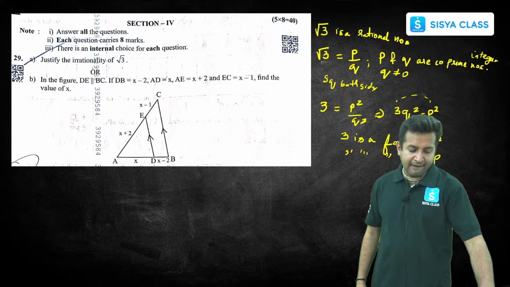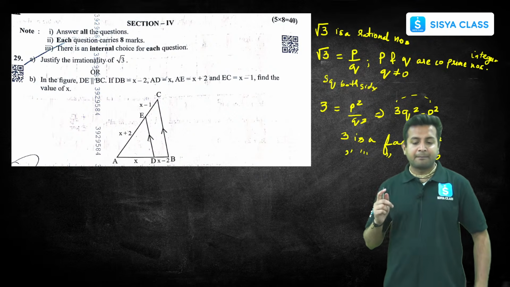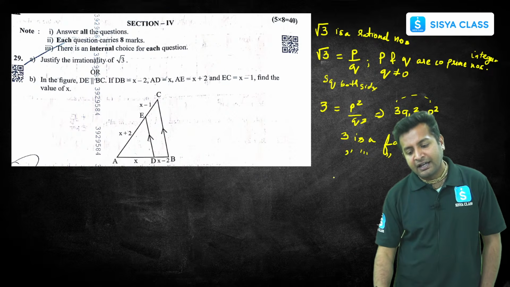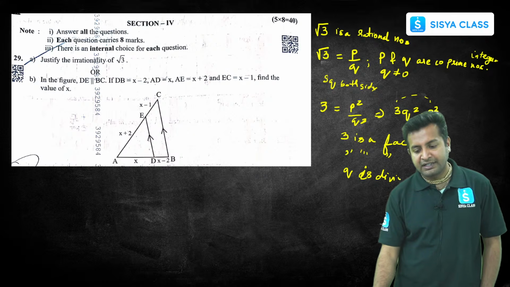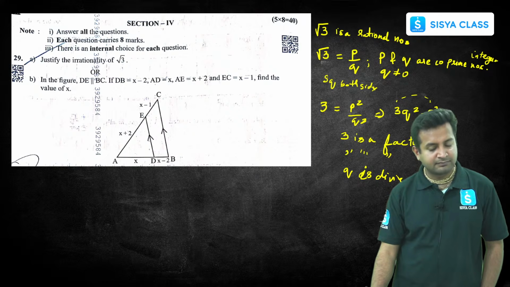Got it? Okay. So now, one more thing, q square is dividing p square. So we can say q is dividing p, right?